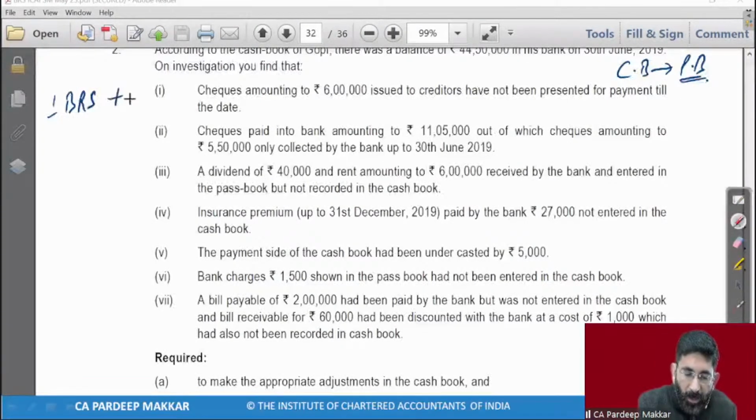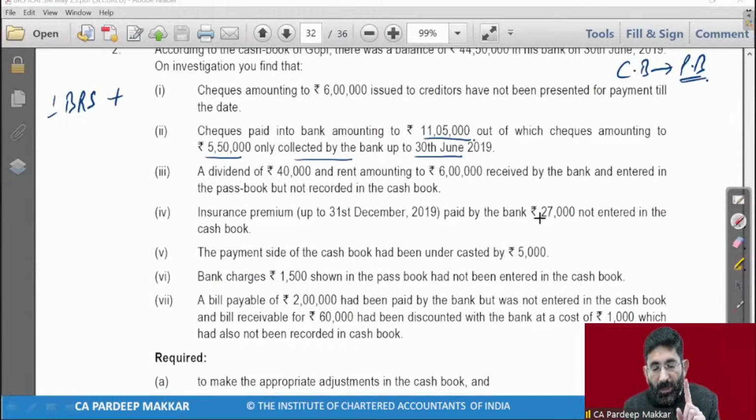BRS and added in it. Checks paid into bank amounted to rupees 11,05,000, out of which checks of 5,50,000 were collected up to 30th. Now with the amount, send me the answer with amount fast. Point number 2, will it go to BRS or adjusted cash book, with plus and minus and with amount? How much amount will come?